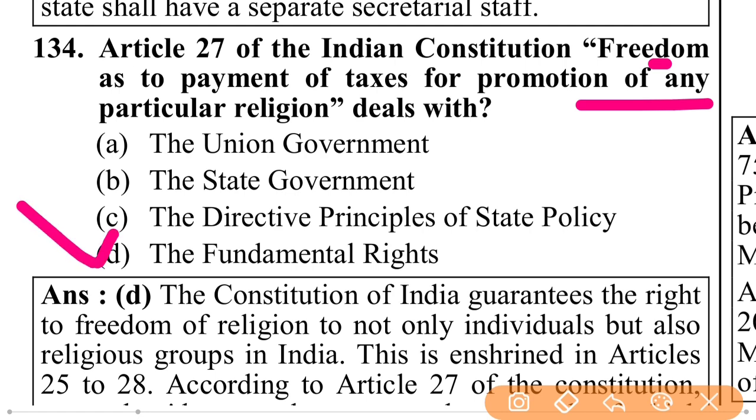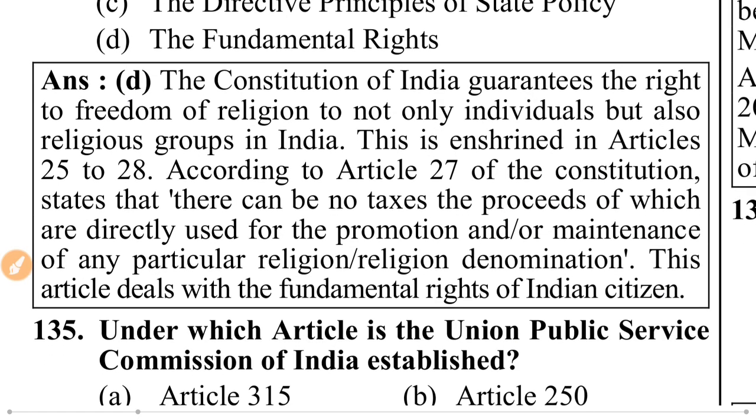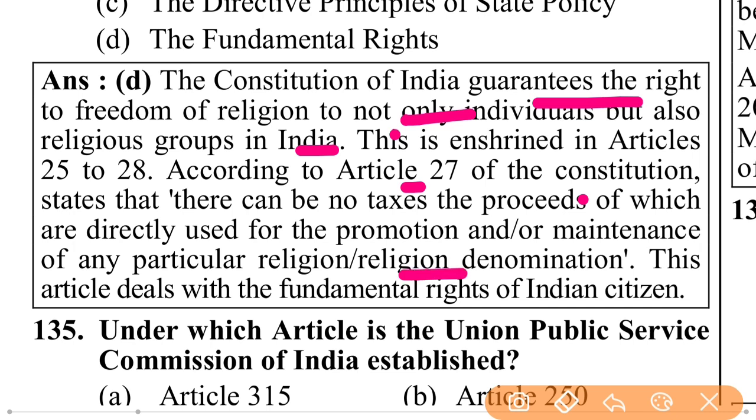Article 27 of the Indian Constitution, freedom as to payment of taxes for promotion of any particular religion, deals with the fundamental rights. The Constitution of India guaranteed the right to freedom of religion to not only individual but also religious group in India. This is enshrined in Article 25 to 28. According to Article 27, there can be no taxes the proceeds of which are directly used for the promotion or maintenance of any particular religion or denomination. This article deals with the fundamental right of Indian citizen.